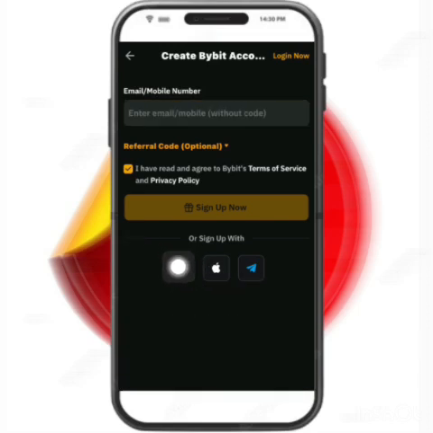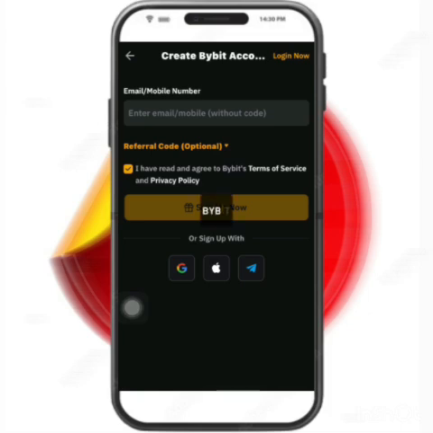As it's showing here, you can sign up on Google. You can use your Apple ID, your iCloud to sign up, or you can sign up using Telegram. If you have a Telegram account, you can sign up using Telegram. So for the purpose of this video, and to make it very short and simple, we are going to use our Google account to sign up.